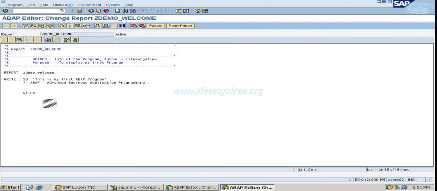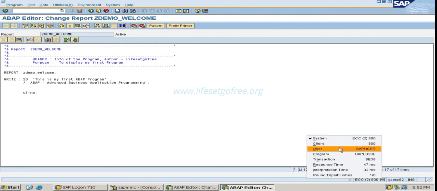Next, I want to print some system variables. System variables means, if you see here at the bottom, in this bar you can see ECC 800, this one, and normally you can see the details of these things. What can you see?